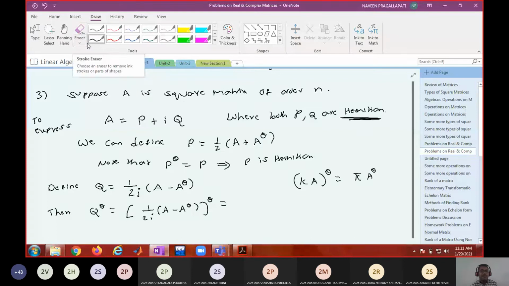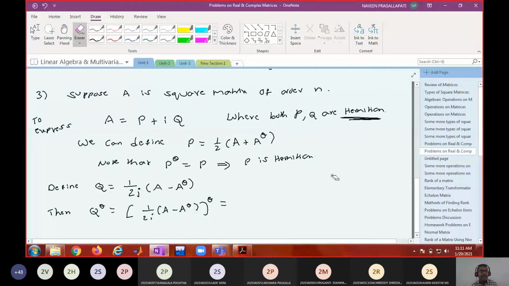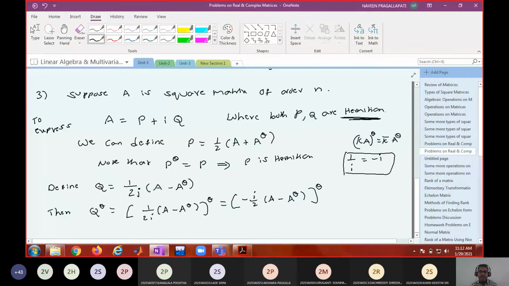Before applying this property, what will I do? I will write it as, what is 1 by i? 1 by i is nothing but minus i. Do you agree? Multiply and divide with i, i square is minus 1, so minus i. So I can write it as minus i by 2 into A minus A power theta whole power theta. Do you follow? Now apply conjugate. K A power theta equal to K bar into A power theta.